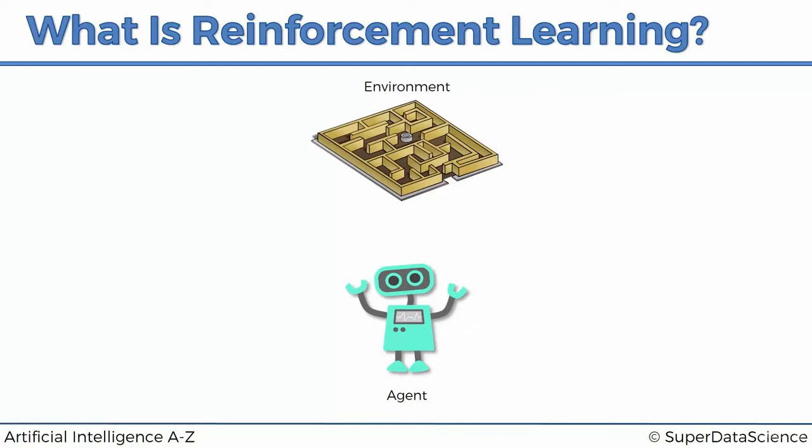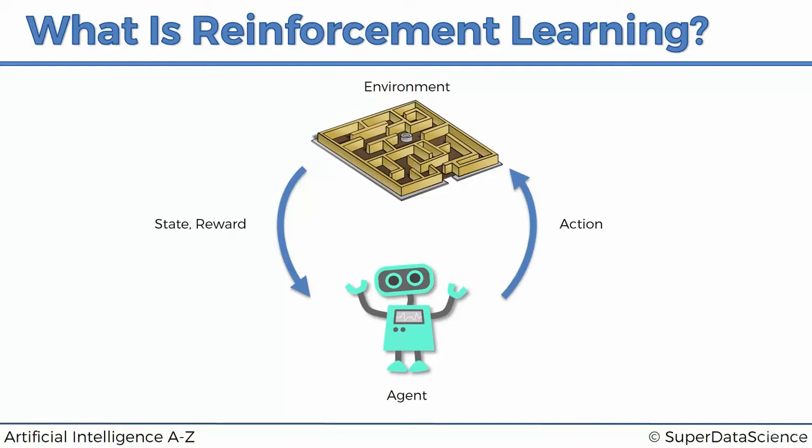That's the person, or that's the mind that's going to be navigating these environments and learning from the feedback that the environment is going to be giving it in order to perform certain actions. And so the way it works is the agent performs certain actions in this environment, and as a result, the state in which it is in will change. So it might be further or closer or more to the left, more to the right. It might have certain other parameters that describe its state, and those parameters are going to change. So the state is going to change because of the action it takes, and it will also get rewards based on the action. So every time it takes an action, the state will change and it'll get a reward.